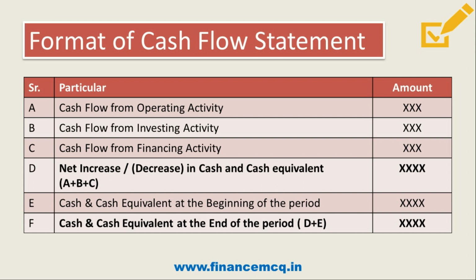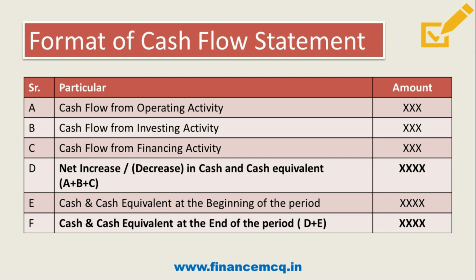First one is cash flow from operating activity. We will calculate that. Then we will calculate cash flow from investing activity, then cash flow from financing activity, and we'll total all these three, which gives the increase or decrease in cash and cash equivalent. Then we will add cash and cash equivalent at the beginning of the period.